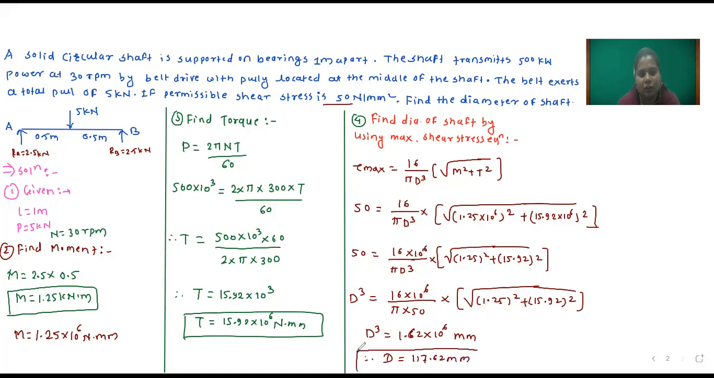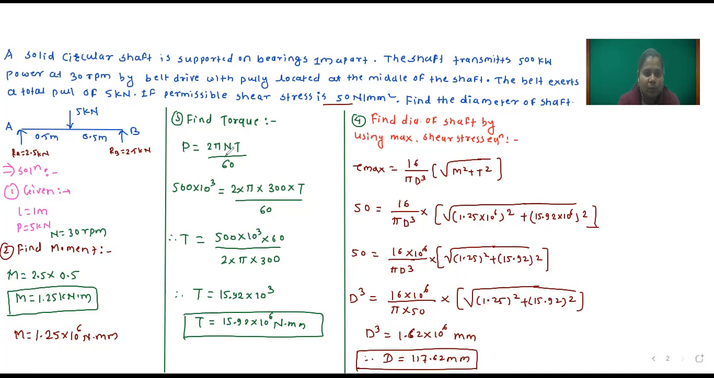Diameter of circular shaft is 117.62 mm. So once again I will repeat within 5 minutes, then you take time for writing. So here permissible shear stress is given. Okay, then one circular shaft is given, and on that shaft load is applied through pulley. So due to this load, first you have to find out moment and then you have to find out torque. So for finding out this torque, power and number of revolutions are given.